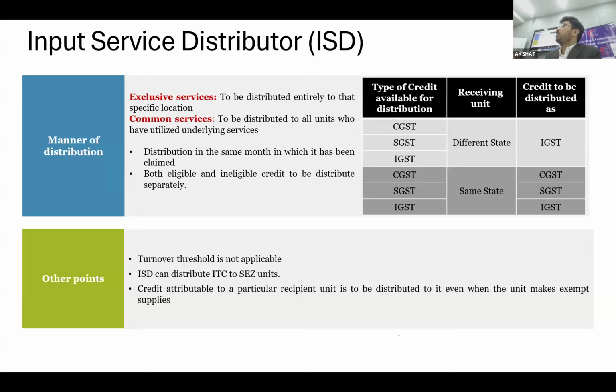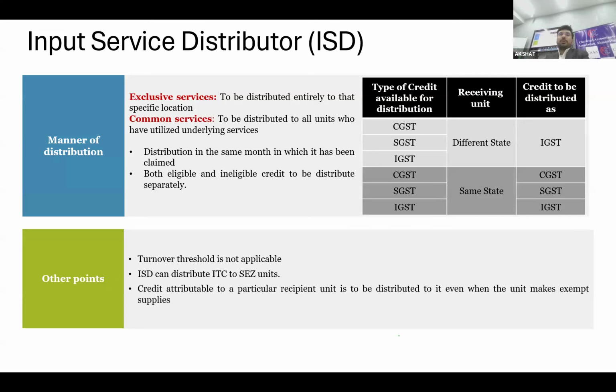Most important thing is that when you adopt the ISD, you have the leverage of local tax being converted into IGST, right? That is the additional benefit. If you are smart, you can get the benefit of that, because the moment I have your local CGST, SGST, I may not be eligible to use that, or I may not be eligible to encash that. But by routing through the ISD, I have the leverage to get the benefit from that distribution.